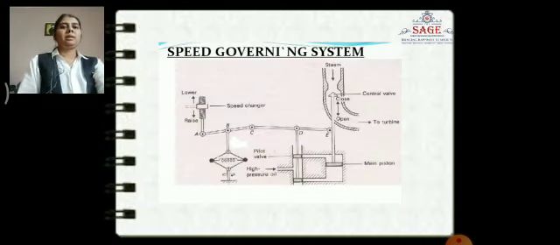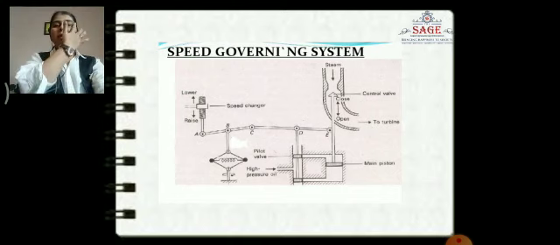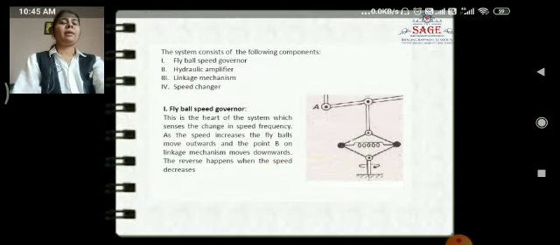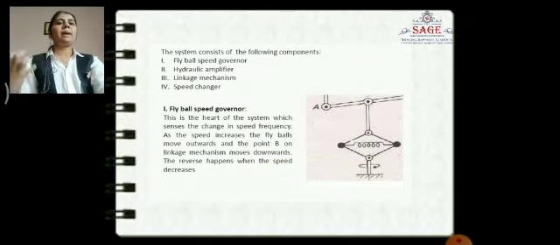Today we will discuss the speed governing system. It is a basic diagram of the speed governing system. In this diagram we will see the speed changer, hydraulic amplifier, chamber, then governor. Now we discuss them one by one.